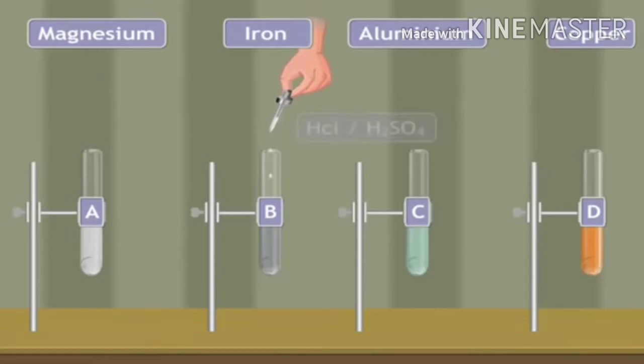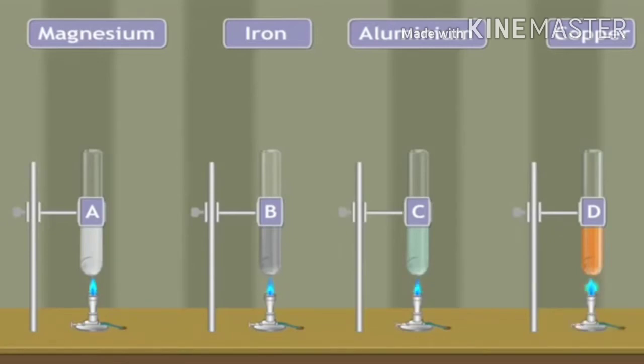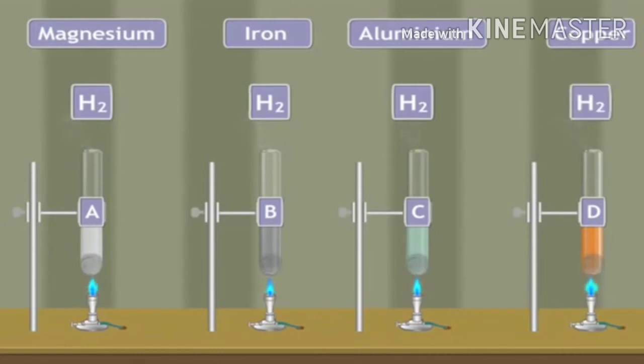We can now heat the test tubes gently using a Bunsen burner. Hydrogen gas is liberated. But how do we know it's hydrogen? To test the gas, we introduce a burning splinter near the mouth of the test tube. The splinter is put off with a pop. It shows that the gas is hydrogen. From this, we can conclude that metals react with dilute acids and liberate hydrogen gas.